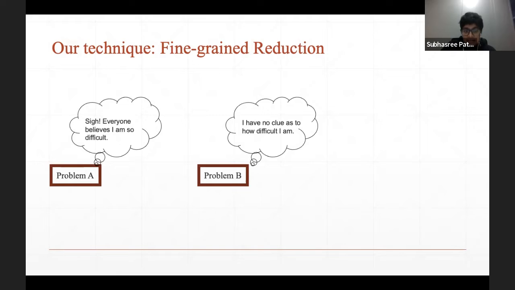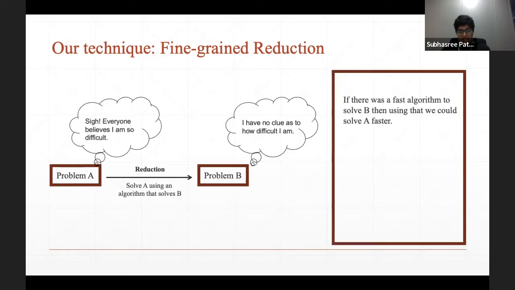I can, if we can have a reduction from problem A to problem B. And what I mean by reduction is, if we can solve problem A by using the algorithm of problem B, then we say there's a reduction possible from problem A to problem B. Now, how is this going to help us?